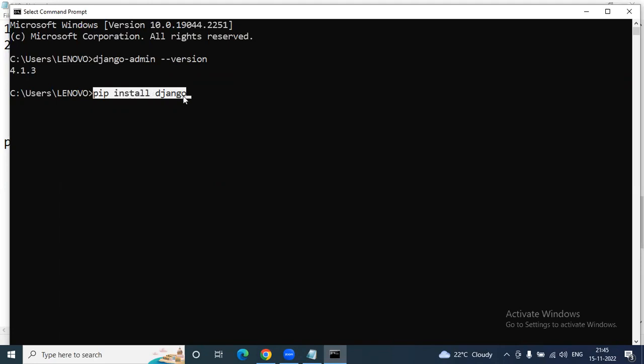So in tomorrow's session, step by step, each and every step I will tell you clearly what we need to do: how to create a virtual environment, how to move to that environment, how to install the virtual environment, how to activate the virtual environment, how to create a project, how to create an application, how to run the server. Everything we'll discuss step by step through the command prompt directly.